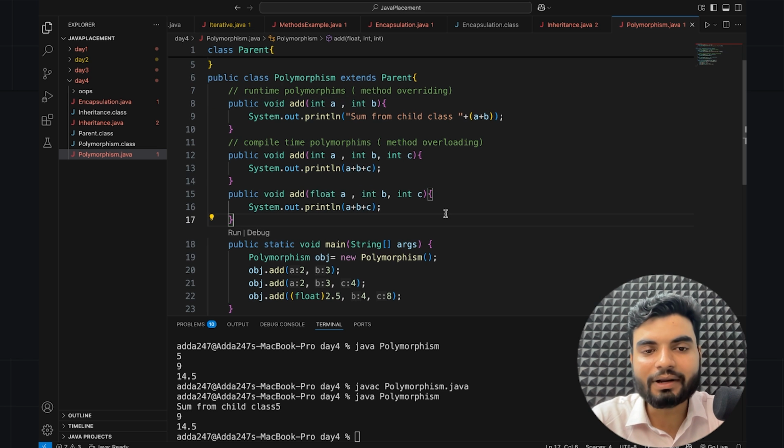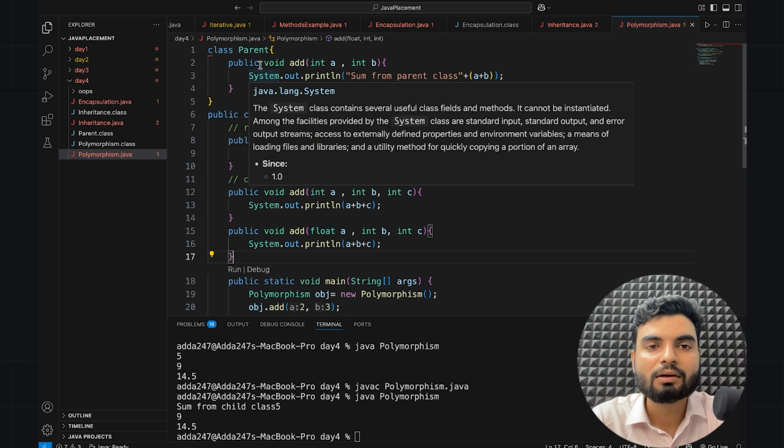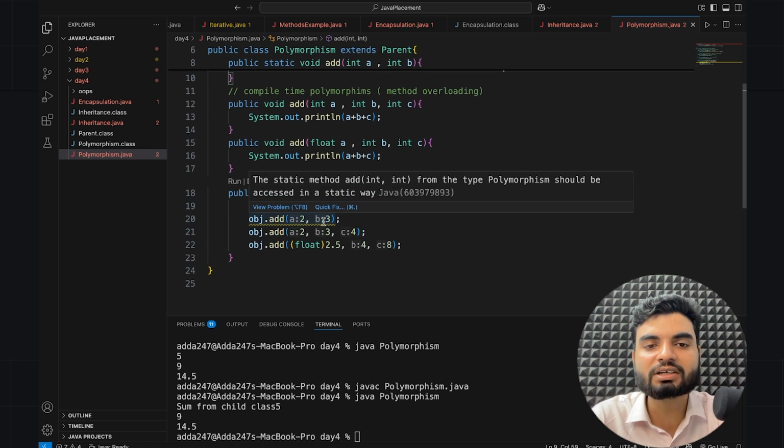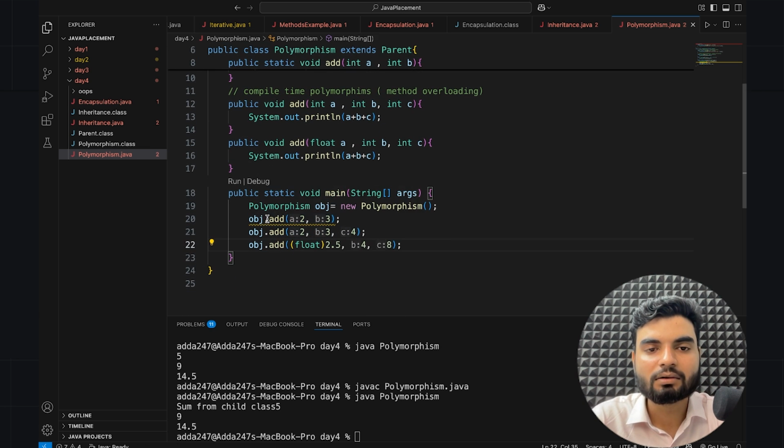So let's say for some time, what I want is now I'm just making a public static method, and you will have example. Static, I'm also making it static because whatever you have in the parent, you have to give the same here, static. So both of them are static. So you don't have to create an object for accessing this add. Why? Because they are static. Right now, if you call this, it will come from the child class.